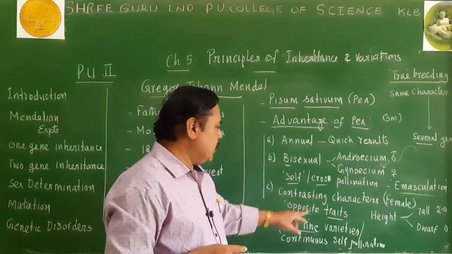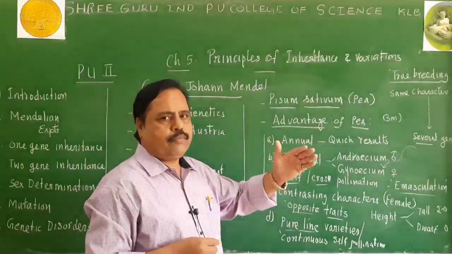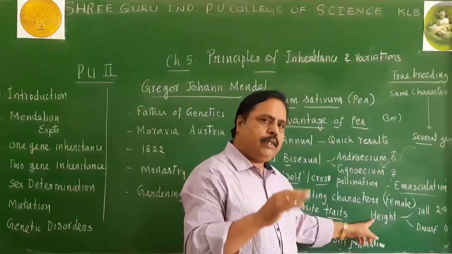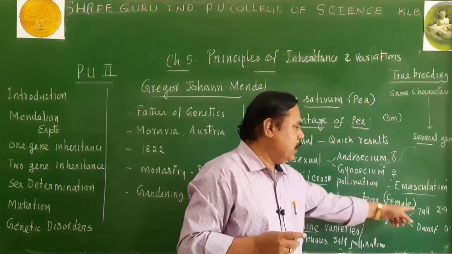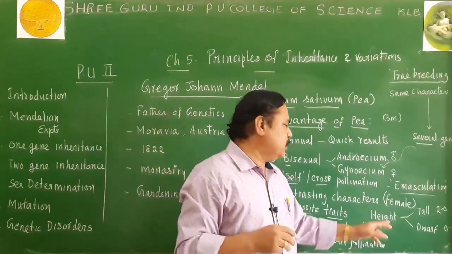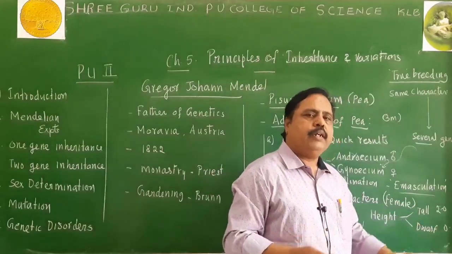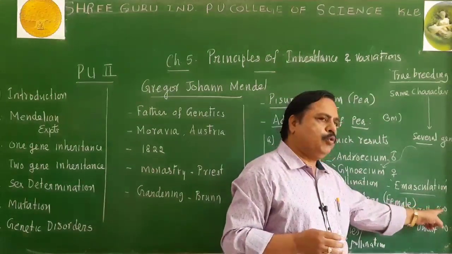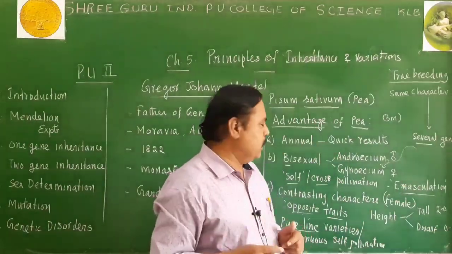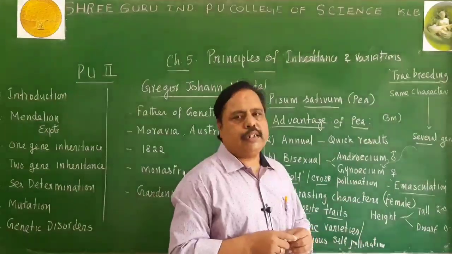So contrasting characters means they will show exactly opposite traits. Tall and dwarf are the 2 opposite traits of the character called height. So remember the difference between character and trait. Character is height. Traits are the 2 different forms of the height. Tallness, whether it is 2 feet or 0.5 feet, it is height only. But if it is 2 feet, we call it tallness, and if it is 0.5 feet, we call it dwarfness. So both tall and dwarf are different forms of the character.